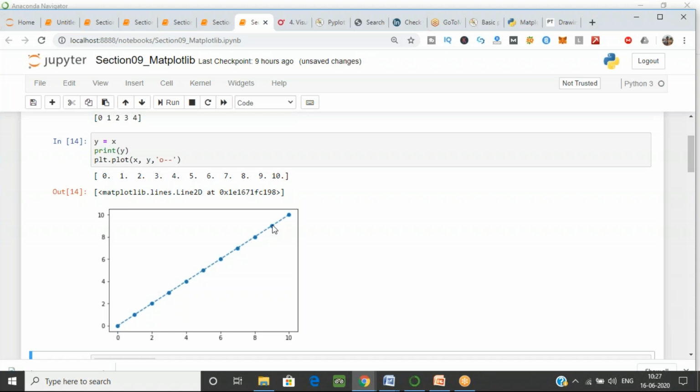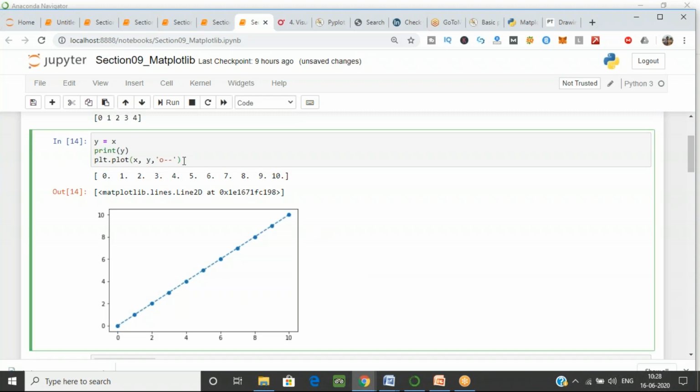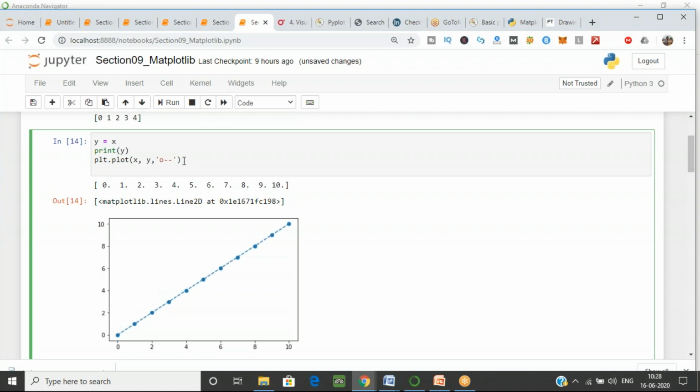Yeah, now I guess you can see the difference between them. Now, there is another function which we are using for plotting, the show function. So how can you write the show function? It is plt.show, from pyplot.